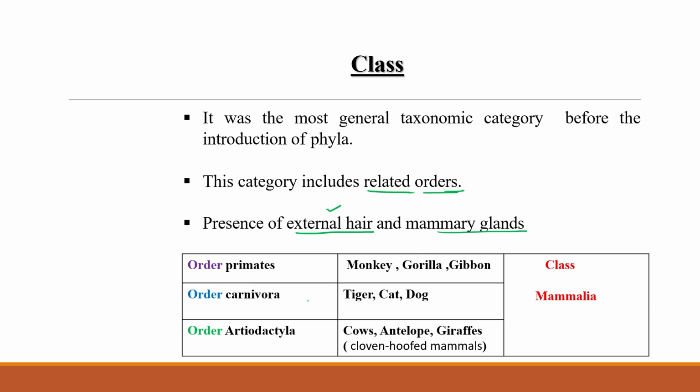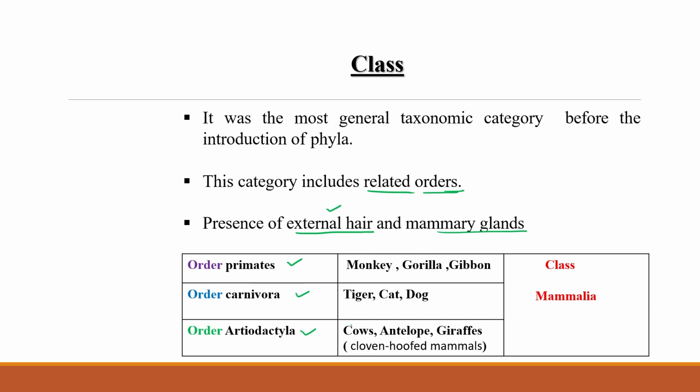As you can see in this table, there is order Primates, order Carnivora, and order Artiodactyla. In order Primates, monkey, gorilla, and gibbon are there. Tiger, cat, and dog all come under the Carnivora order. And here cow, antelopes, and giraffes, the cloven-hoofed animals, all come under the Artiodactyla order.